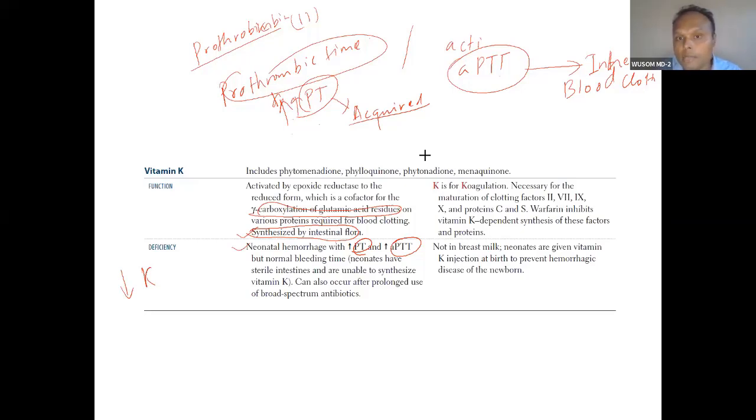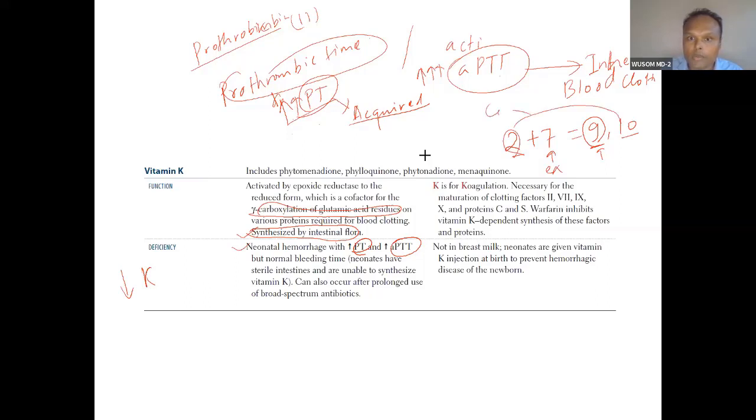In the beginning, APTT may be normal, but after some time APTT will increase, because this vitamin K is influencing both pathways. You can see 2, 7, 9 and 10. Factor 9 is part of the intrinsic pathway, 7 is extrinsic pathway, and these are common pathway.